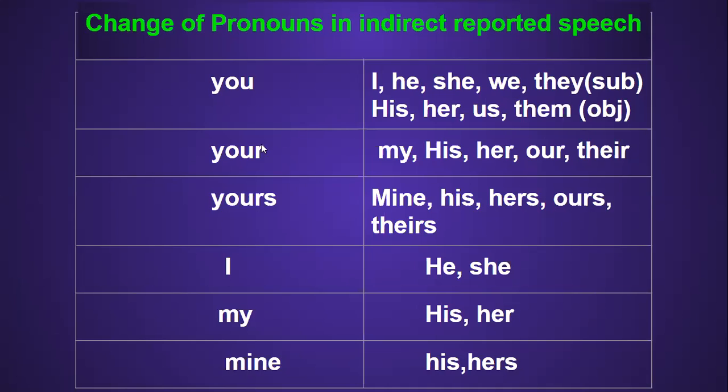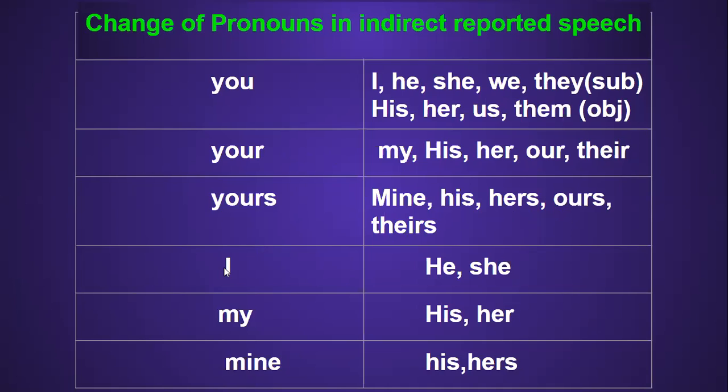Similarly, if your comes in the reporter part, then your can always be changed into my, his, her, our, or their in the indirect sentence. If yours comes in the direct speech, then yours will always be changed into mine, his, hers, ours, or theirs.